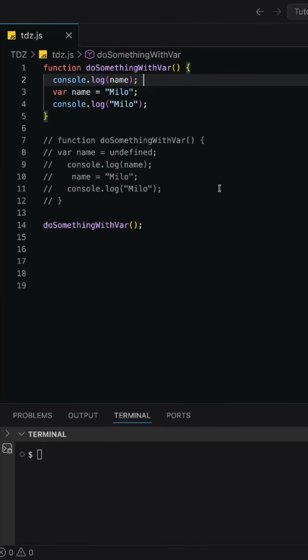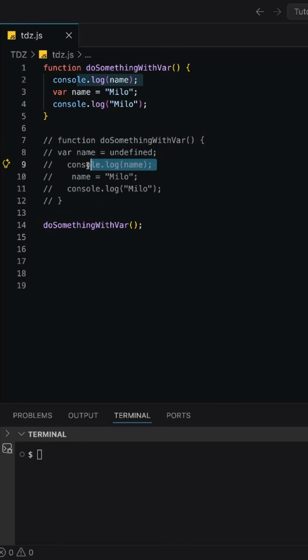We know variables declared with var and functions, where declarations are moved to the top of their respective scope before the program begins execution. This is called hoisting. Now this function has a variable called name. Internally, what JavaScript does, it will move the declaration to the top of its scope, which is this function in this instance, and assign the value undefined to it.